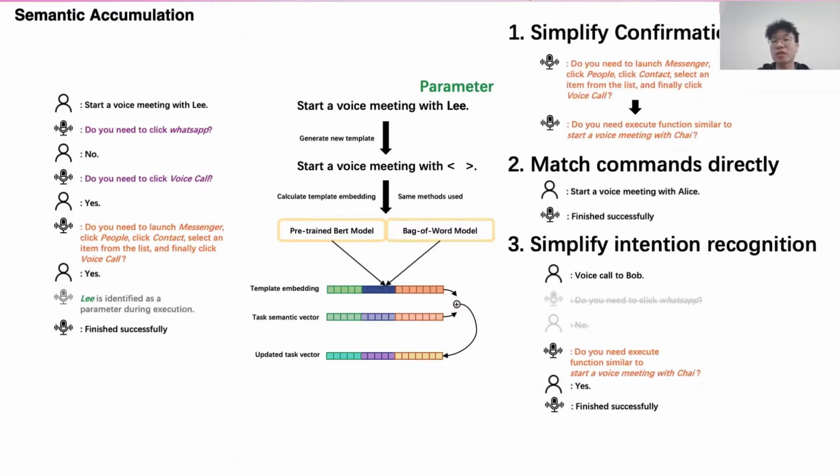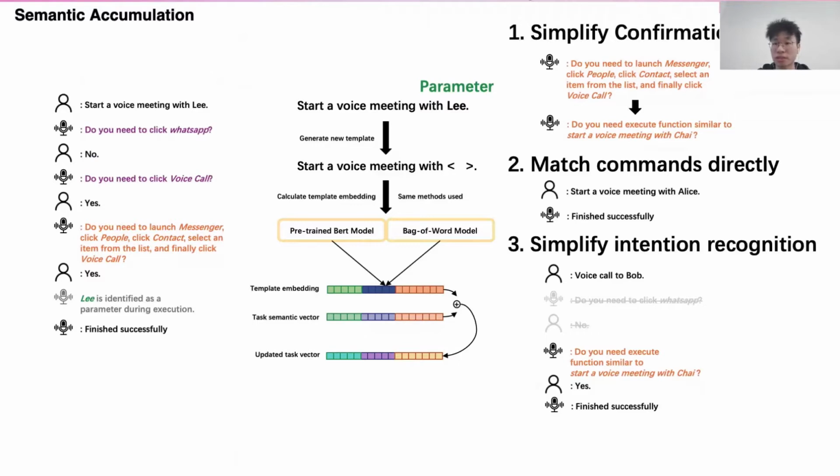Semantic accumulation can simplify subsequent interactions in three aspects. First, it can simplify confirmation questions. Second, the VCI can match the command directly with a new template. Third, it can decrease the number of intention recognition questions. The target task can get a higher similarity score with the updated factor. As a result, the VCI may skip the intention filtration, or the depth of the target task in the decision tree may decrease.